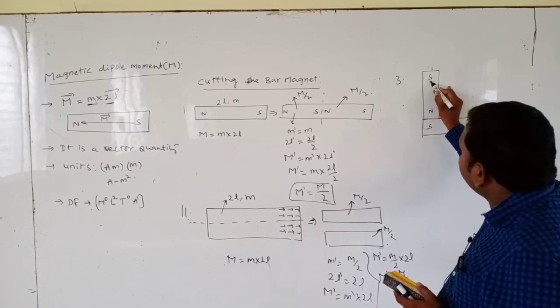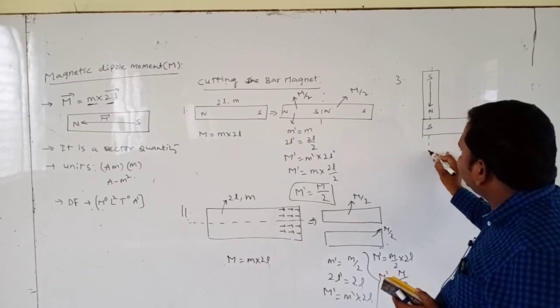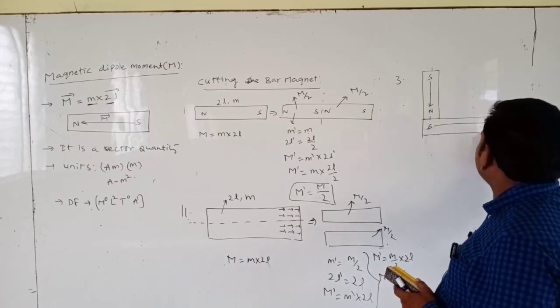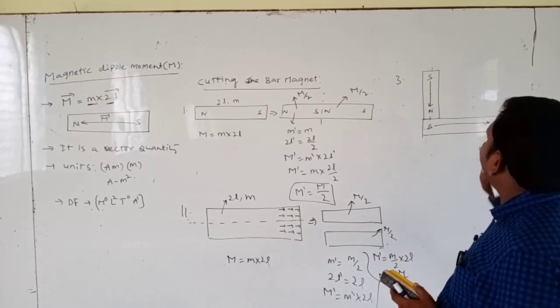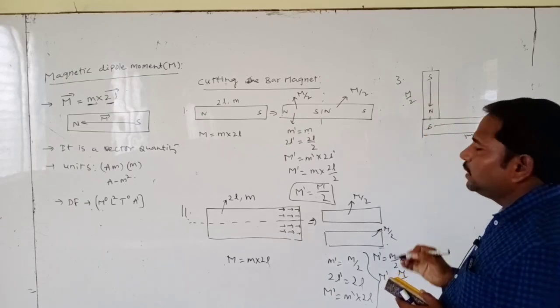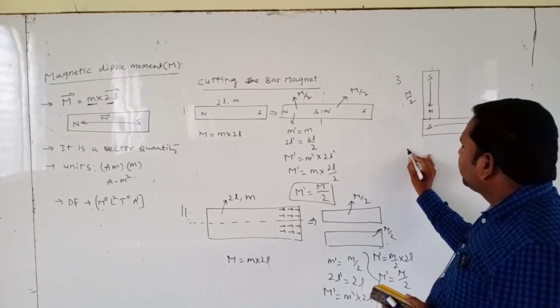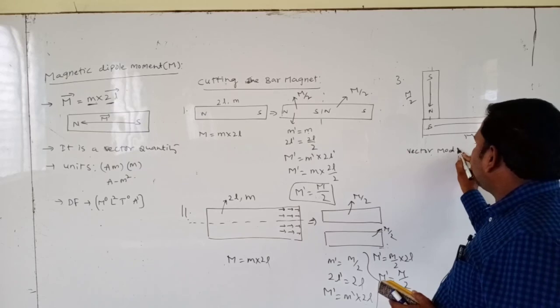Now we already know the magnetic moment is from south to north in this direction, and here also south to north in this direction. So both are acting perpendicular to each other, M by 2 and M by 2. So the resultant magnetic moment we can calculate in two methods. The first one is the vector method.